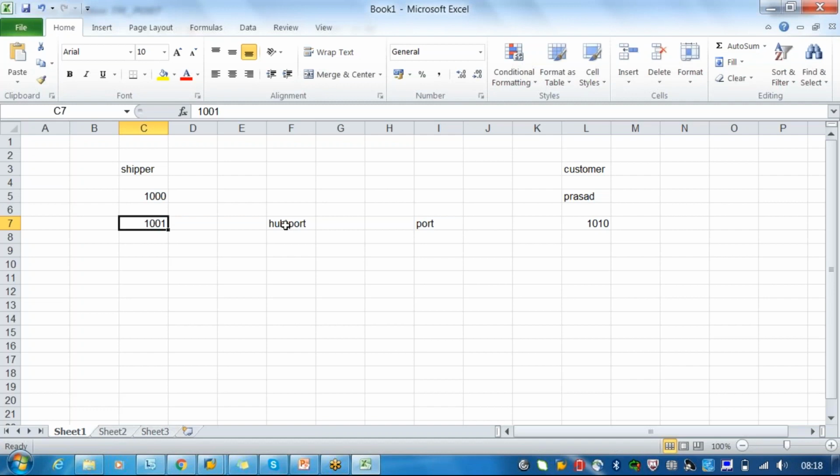So from here to here we have created one hub, and from here it is the destination. This is a source port and this is a destination port. So again it is going from here to here. Normally, what is the main purpose of creating this? We have one more shipper, let's say 2000, and we have another shipper 3000. All these are going to the same customer. So from here you are getting laptops, from here you are getting, for example, mobiles, and from here you are getting some iron ore.